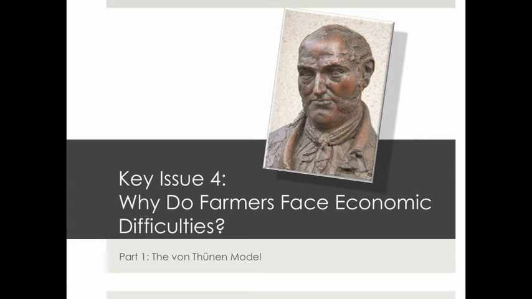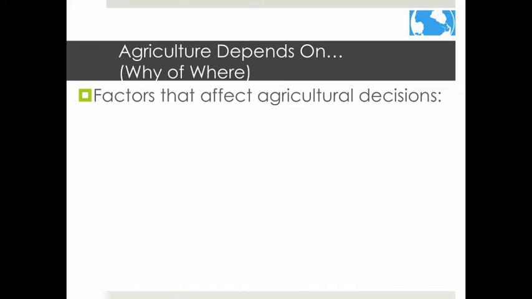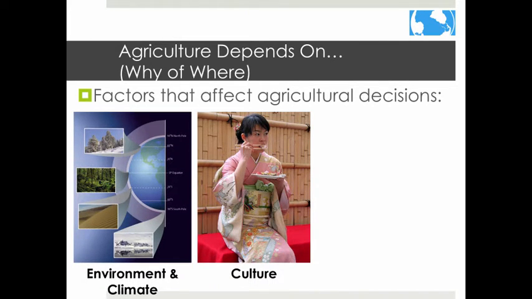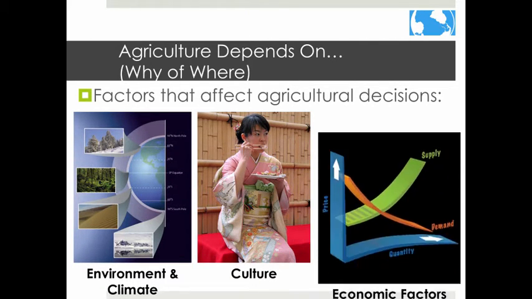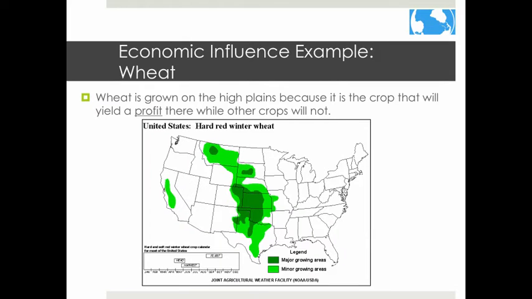Issue 4, Why do farmers face economic difficulties? Part 1, the von Thunen Model. Agriculture depends on factors including climate, physical environment, culture, and economic markets. The von Thunen model focuses on explaining the economic factors that influence the location of agriculture. Economic factors are important in making agricultural decisions.